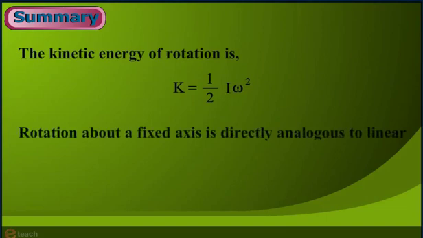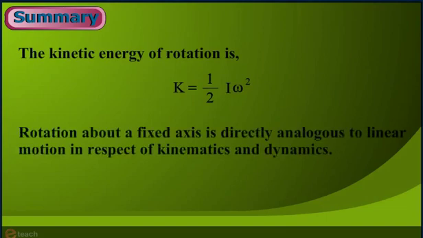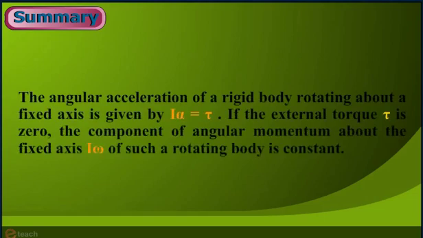Ten, rotation about a fixed axis is directly analogous to linear motion in respect of kinematics and dynamics. Eleven, the angular acceleration of a rigid body rotating about a fixed axis is given by I alpha equals tau. If the external torque is 0, the component of angular momentum about a fixed axis, I omega, of such a rotating body is constant.